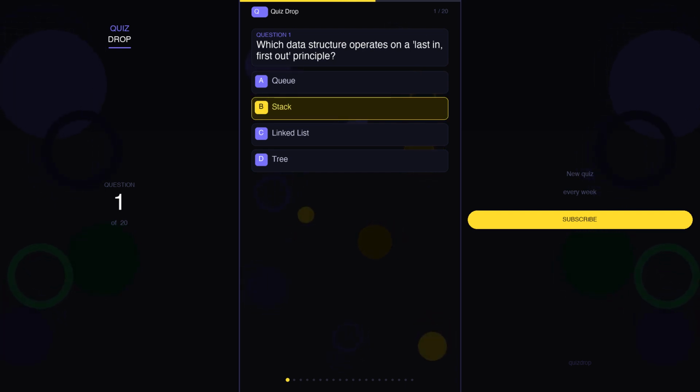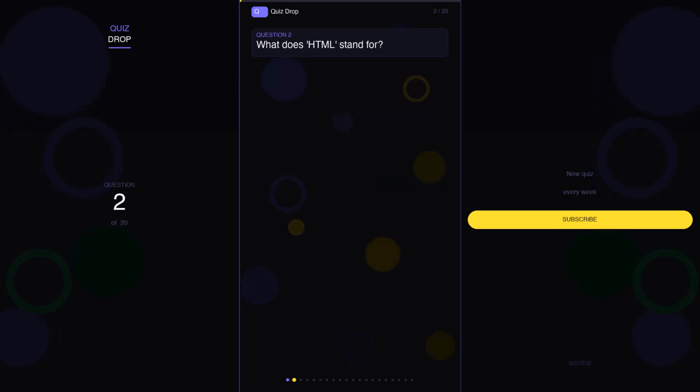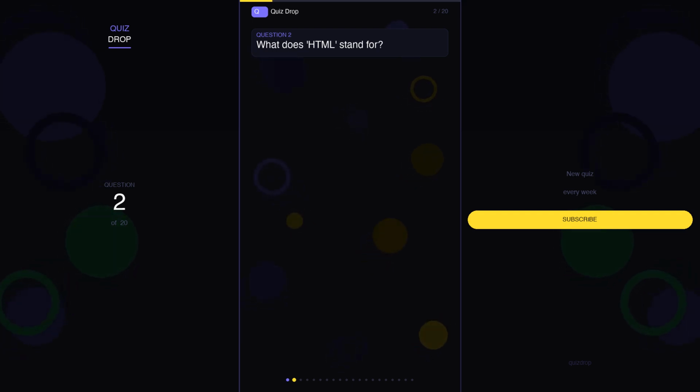The correct answer is B. Stack. And here's a fun fact. Stacks are used everywhere in computing, including how your browser handles the back button and how functions call each other in memory.